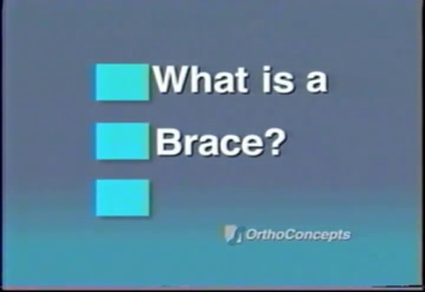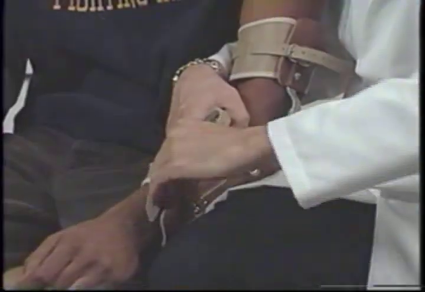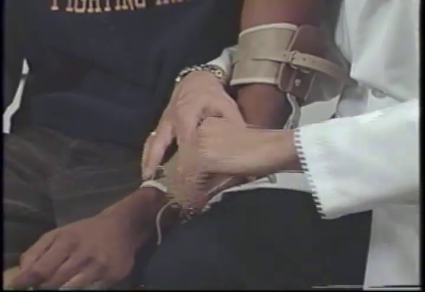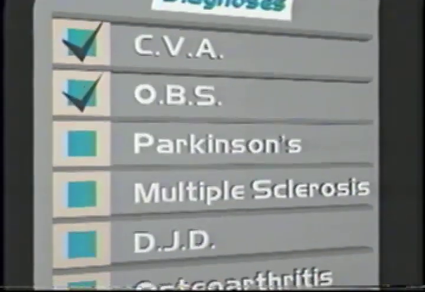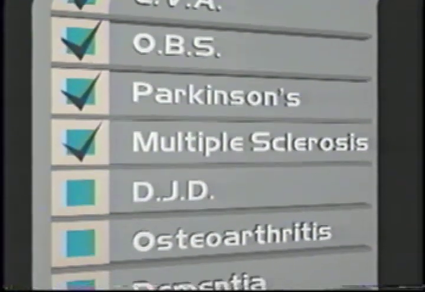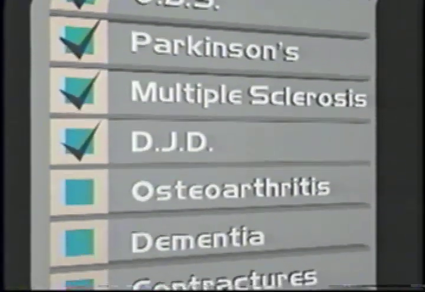Questions. What is a brace? A brace is an externally applied device fabricated from rigid or semi-rigid materials. It is prescribed by physicians for treating diseases or injuries which affect the functioning of muscles and joints.